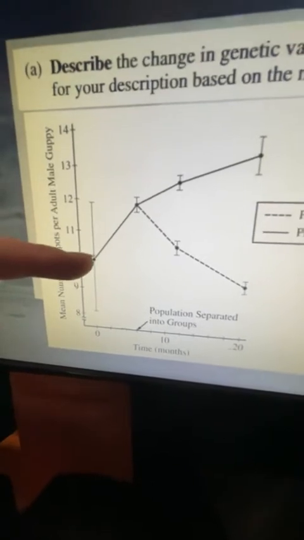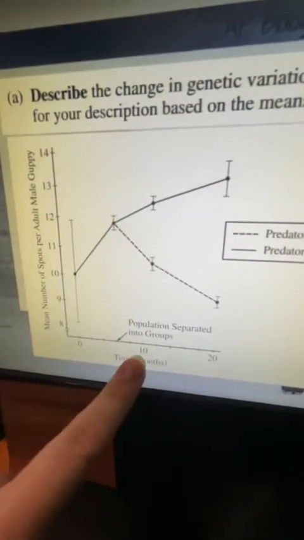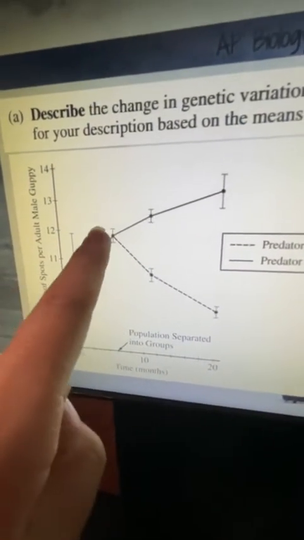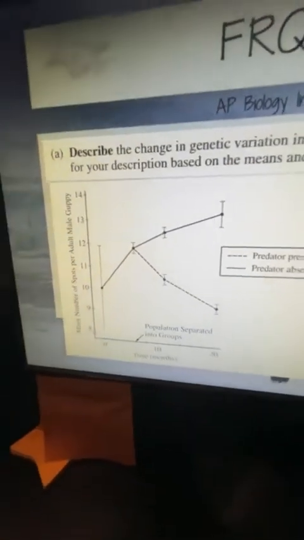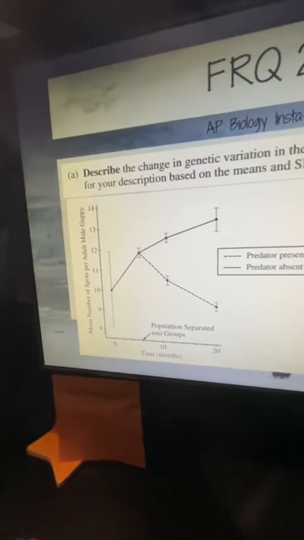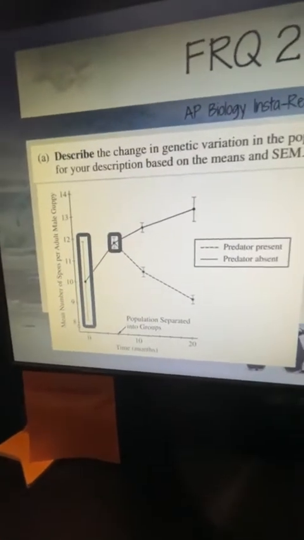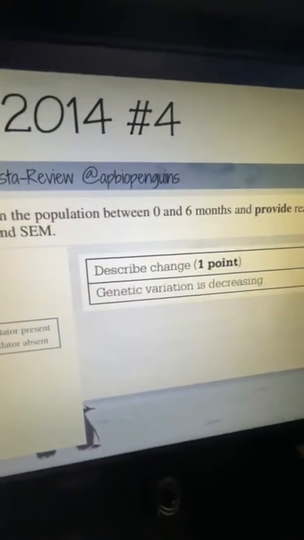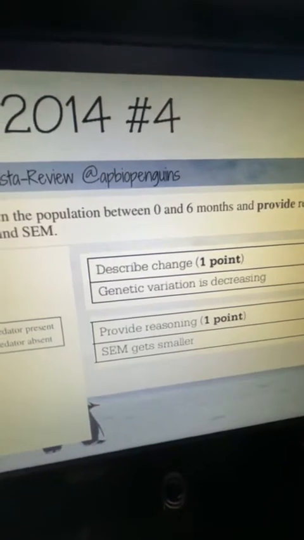So between 0 months and 6 months, how did those error bars change? Well, my SEM got smaller, which means that I had a decrease in variance. Genetic variation is decreasing. Why? The SEM got smaller. You literally just looked at the graph and it shows that our genetic variation got smaller, which means that it changed.